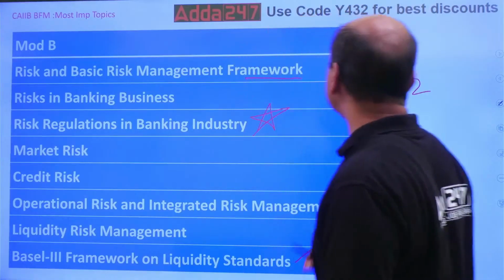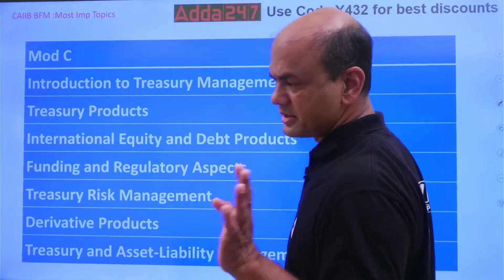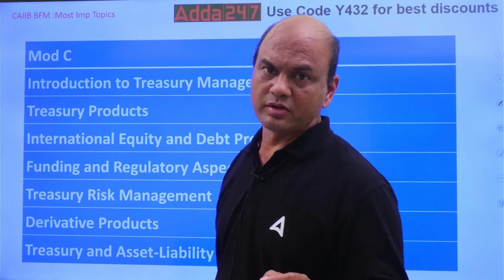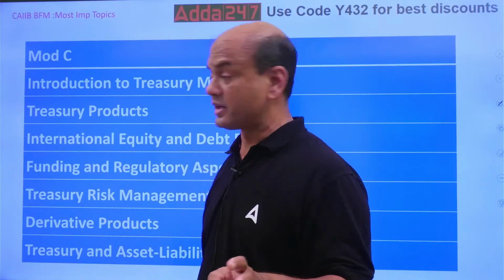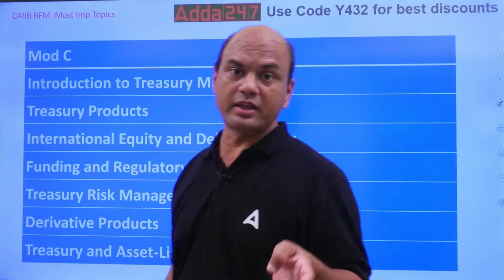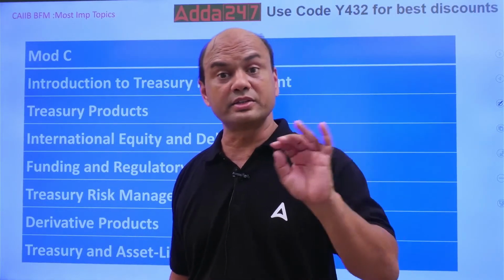Okay? Then module C, totally treasury. You will have definite one-liners on derivatives, definite question. Derivatives. You'll have one-liners on FRA, you'll have one-liners on forwards, you'll have one-liners on futures, you'll have one-liners on swaps.